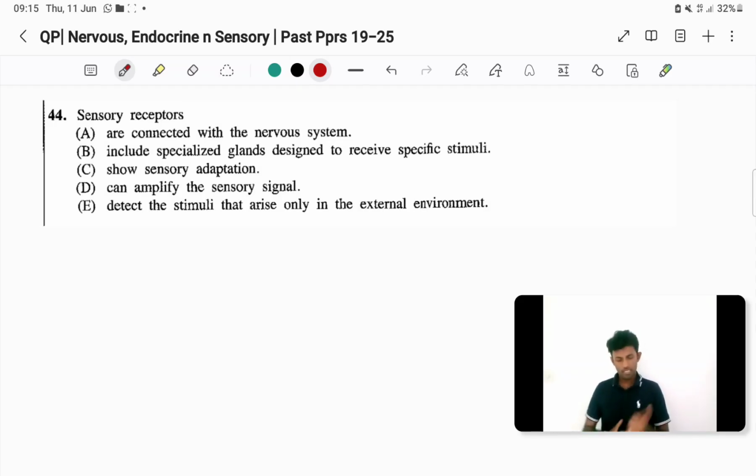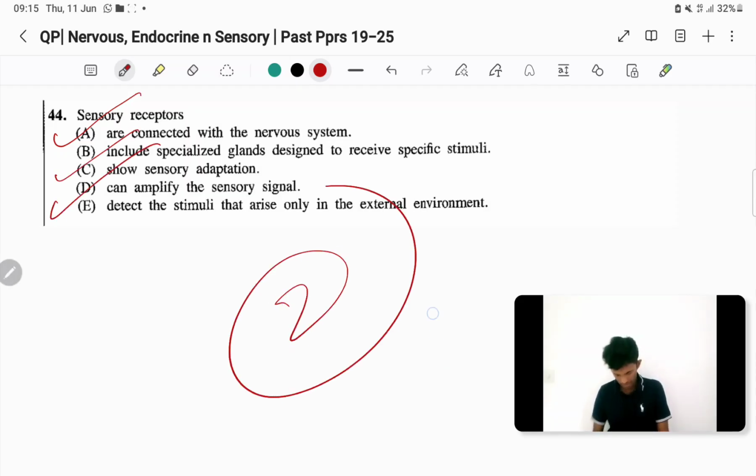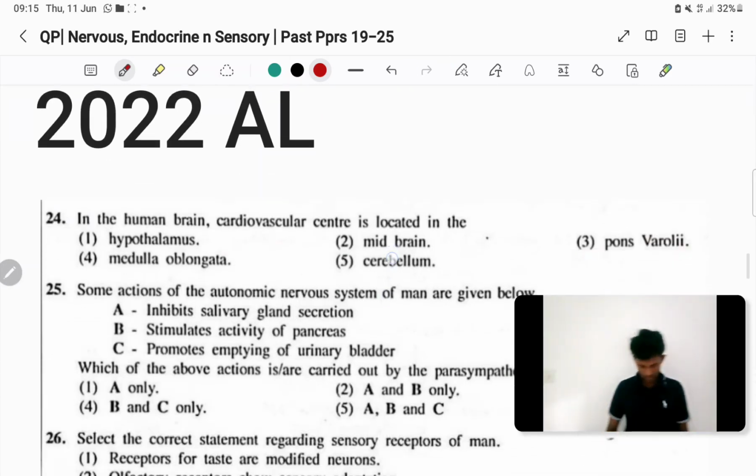Then temperature changes වලට, water level changes වලට, iron level changes වලට they respond, right? So then E incorrect, B incorrect. So answers are only A, C, D. So second one is the answer.